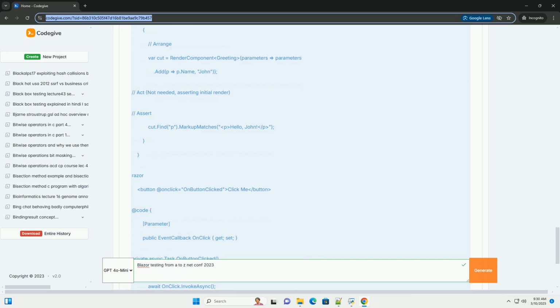Contains(string expectedFragment) verifies that the markup contains a specific fragment. HasClass(string className) verifies that an element has a specific CSS class. DoesNotHaveClass(string className) verifies that an element does not have a specific CSS class.